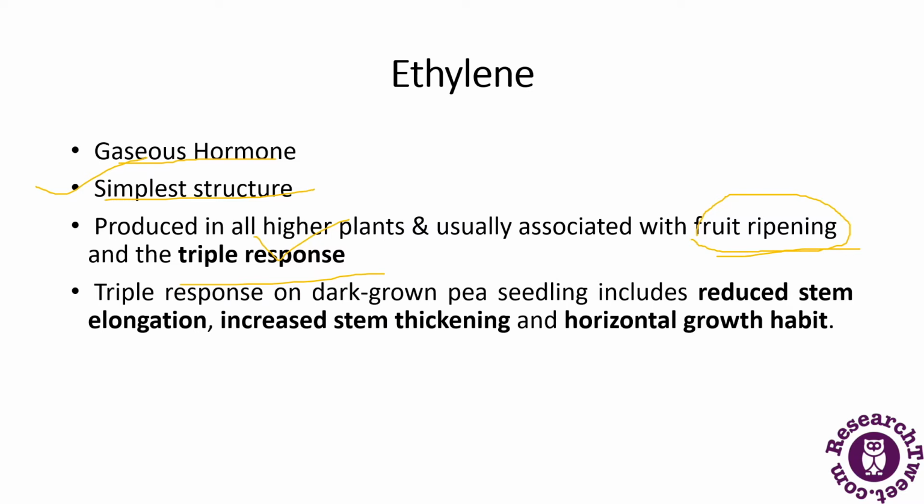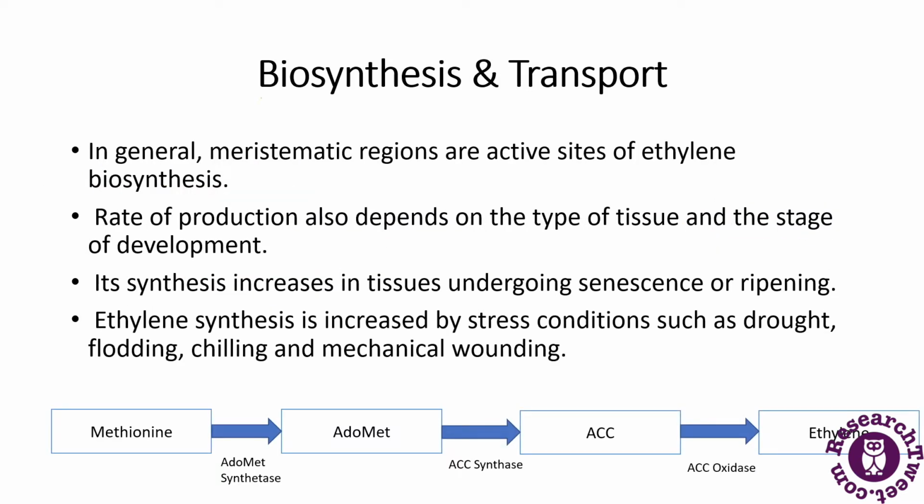Next is the biosynthesis and transport, how they take place in higher plants in the case of ethylene. Ethylene is produced by almost all parts of higher plants. In general, meristematic regions are the active sites of ethylene biosynthesis.